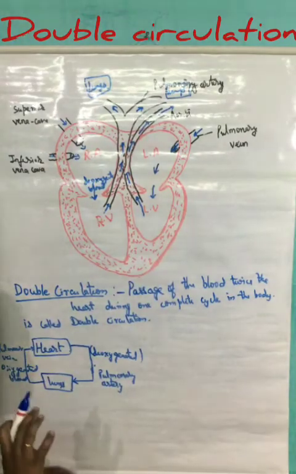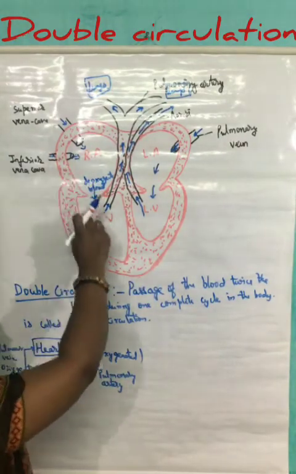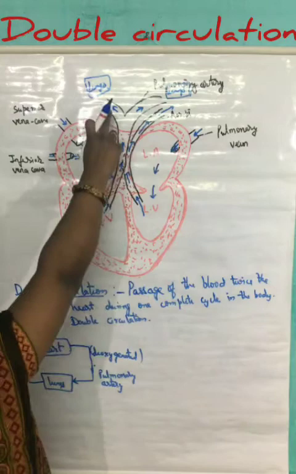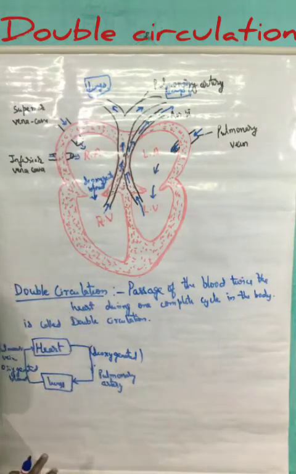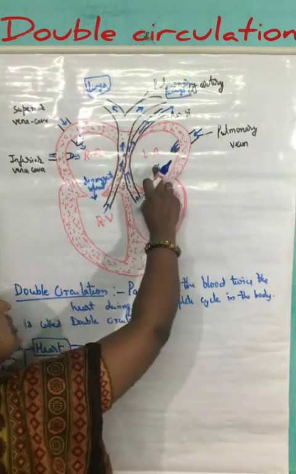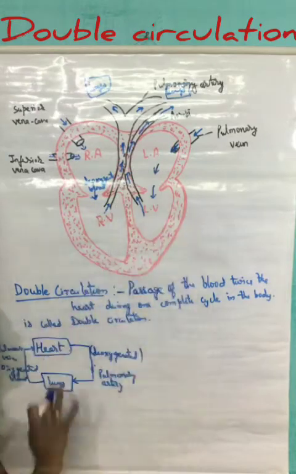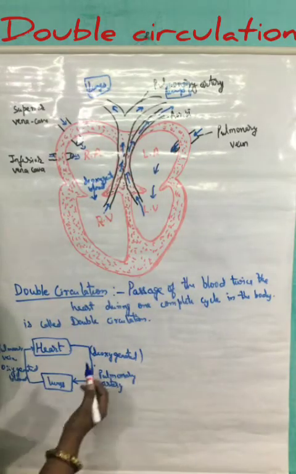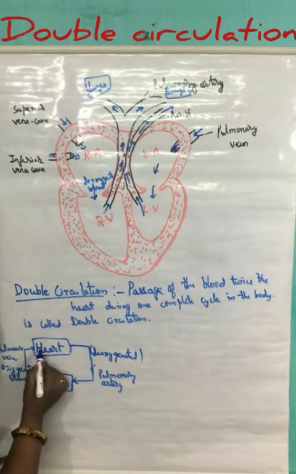So the blood has moved from the heart, passed through the lungs, become oxygenated, and again is being received by the heart through the pulmonary vein. So it shows one complete cycle.